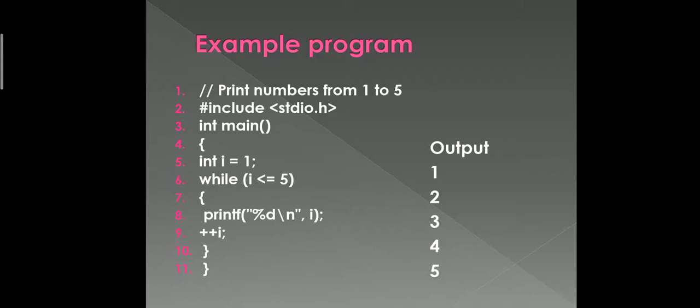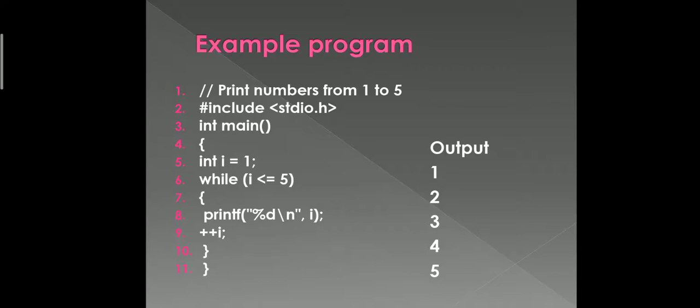And also in the fourth line, we are putting an opening bracket. Whenever we start the definition of a function, main is a function and its definition is going to start, then we put the opening flower bracket, and only during the declaration of a function do we put the semicolon. So you should remember that. And in line number 5 we are declaring the variable i, and also initializing the variable i, and its value is 1.